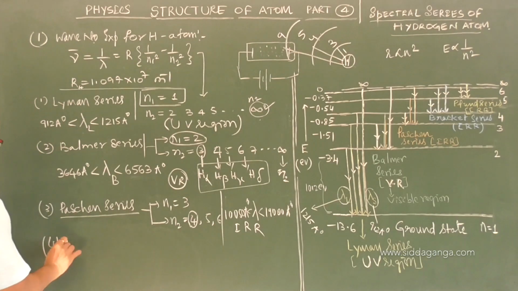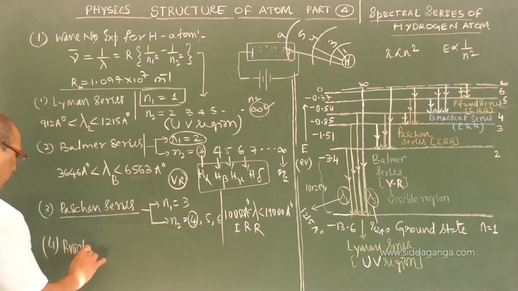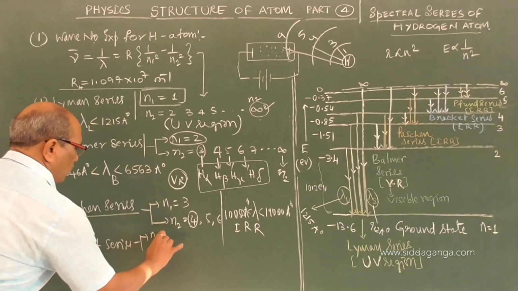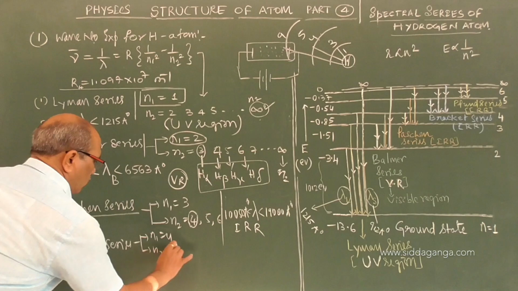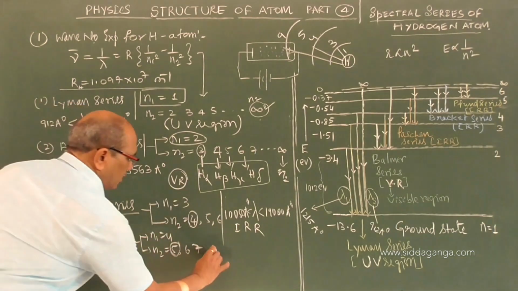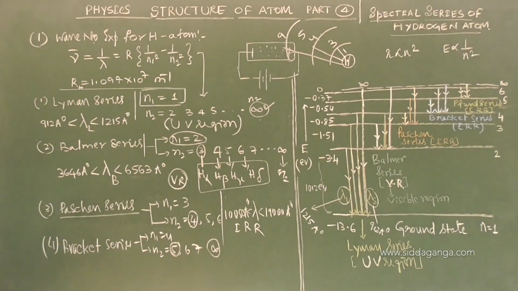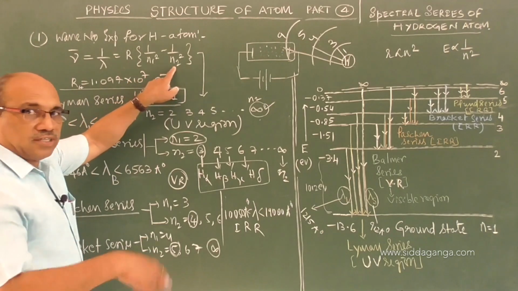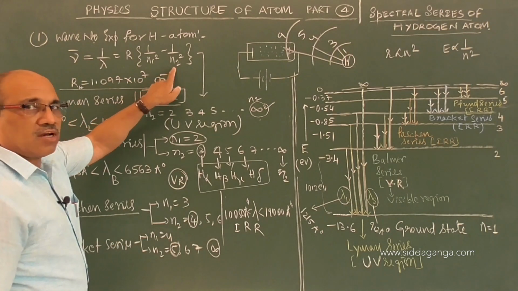Similarly, the Brackett series. Again N1 is 4, N2 is equal to 5, 6, 7, and 5 is the first member, infinity is the last member. So you have to put N1 as 4 and N2 as 5, 6, and so on. If you put 5, the first member, you get the longest wavelength.